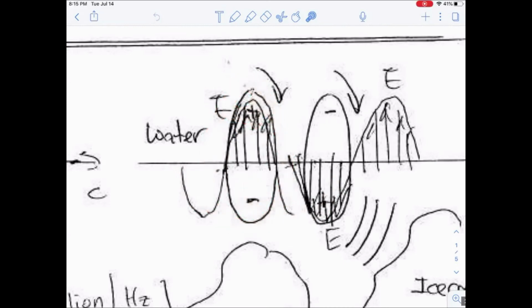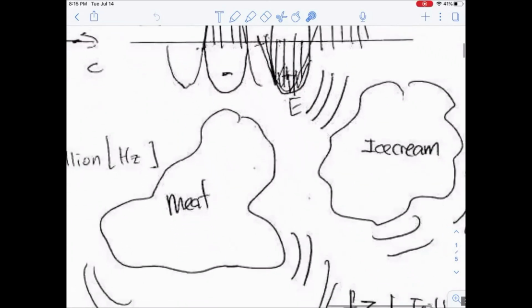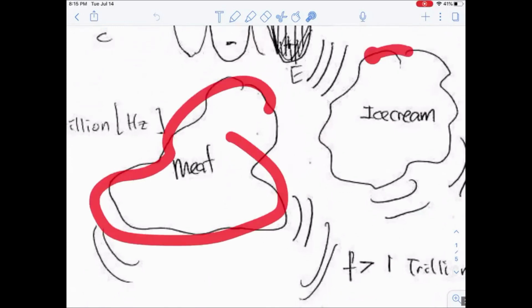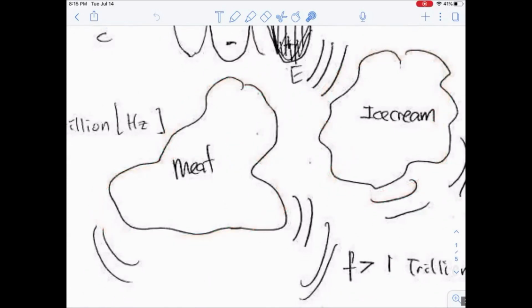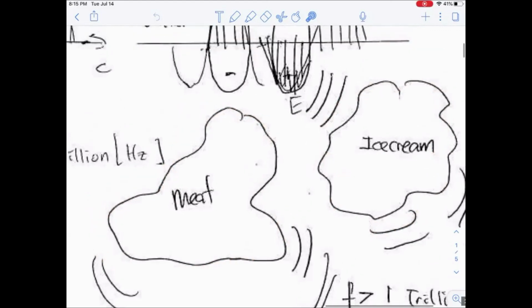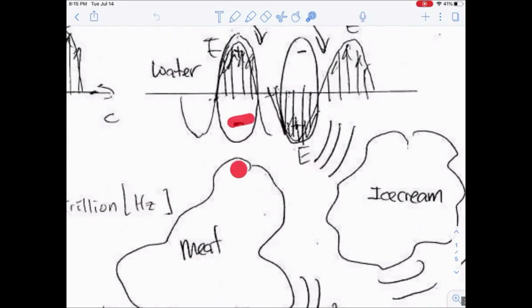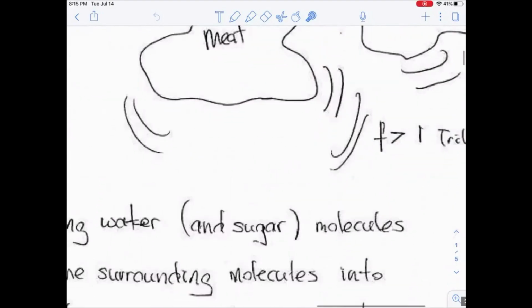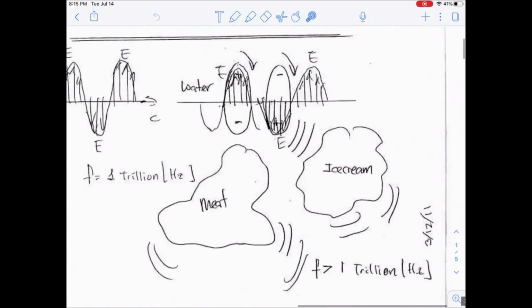So what happens to the surrounding molecules? All right, this section is completely made up. Imagine that this is your meat molecule. This is your ice cream molecule. All right, so these are polar. These are neutral molecules. So what happens? This becomes polarized. Notice that this negative charge is going to become positive charge. When this becomes positive charge, this is going to become negative charge. So these molecules will start to vibrate. Random vibrational and rotational motion of these molecules is known as heat. All right, so it generates heat.